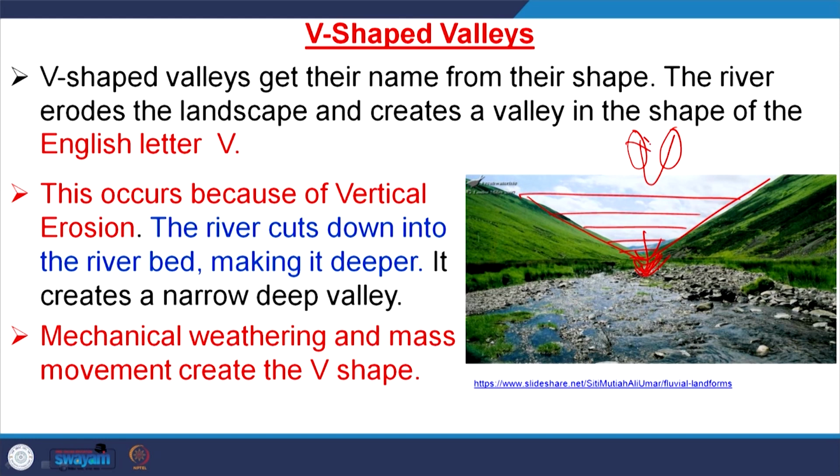So, finally, there will be mass movement. If you remember, when we talked about mass movement, mass transportation, here there will be fall, topple or whatever other mass movement methods there are. Due to that, valley widening takes place. So, finally, you will get a wider valley and its V shape will be here.